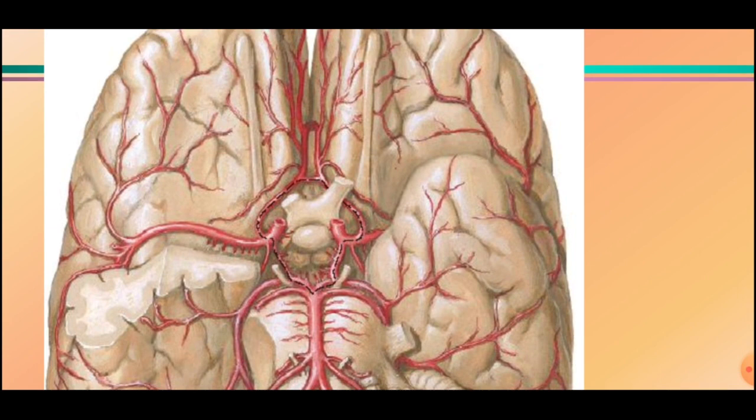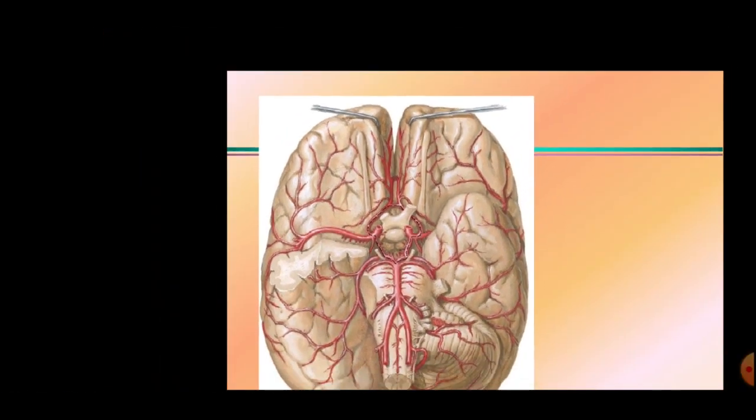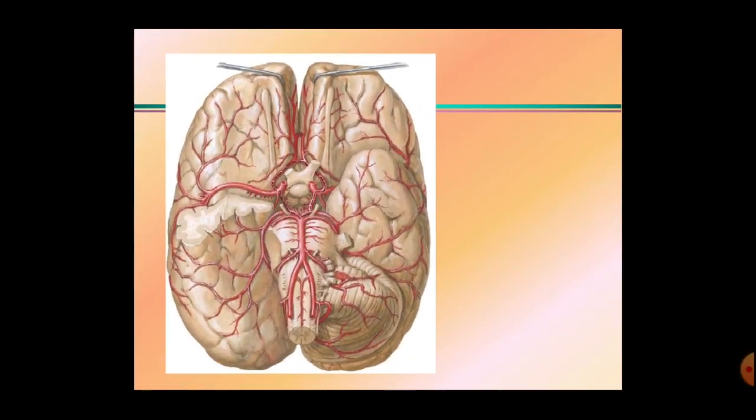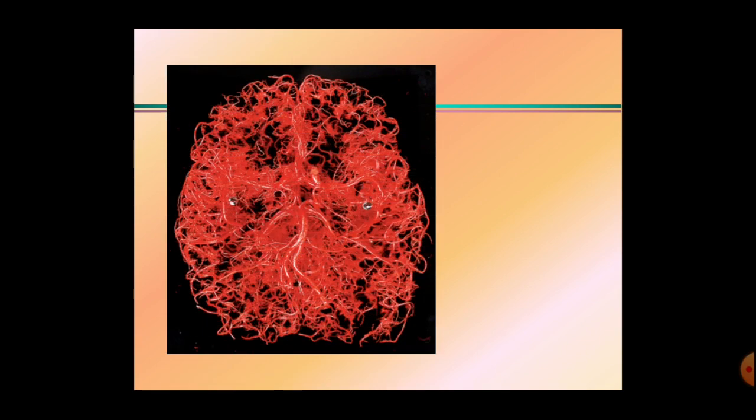Okay, so this circle of Willis gives a number of central branches as well as cortical branches, and it supplies the complete brain. So when we trace these blood vessels by removing the substance of the brain, it will look like this.